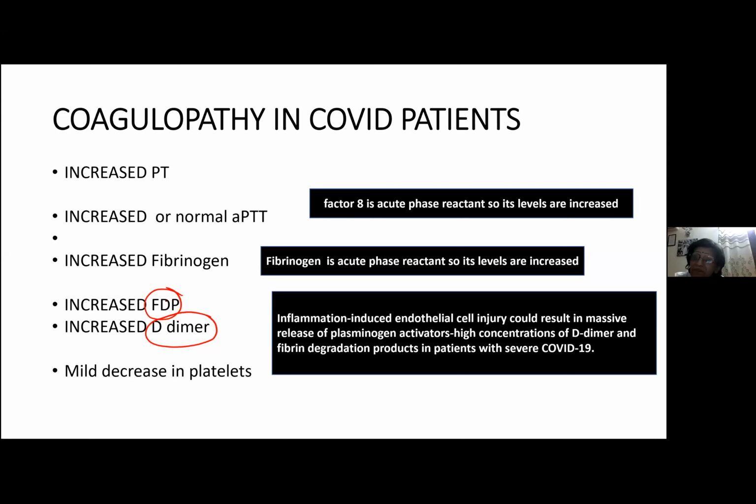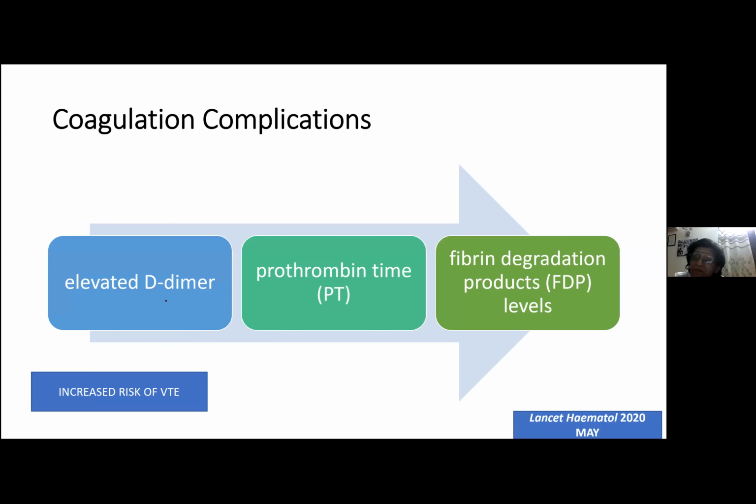So if we have to summarize, what is the coagulopathy in COVID patients, what we studied? These patients had increased PT. PT is more increased than APTT. There is increased fibrinogen, increased FDP and D-dimer, and a mild decrease in platelets. So therefore, let's make a statement which was made by the Lancet Hematology. Lancet Hematology said that three important coagulation complications which are seen in COVID patients are increased prothrombin time, increased FDPs and D-dimers.